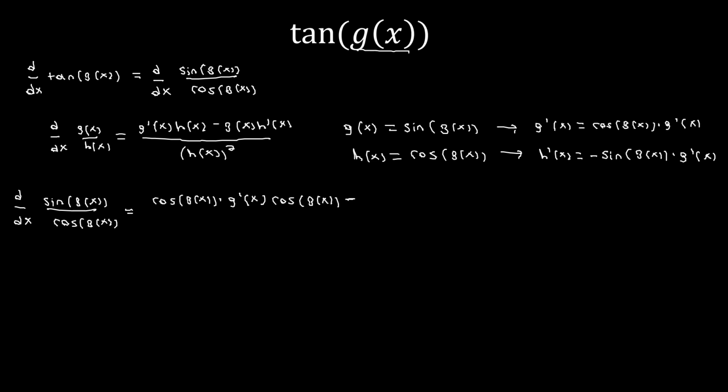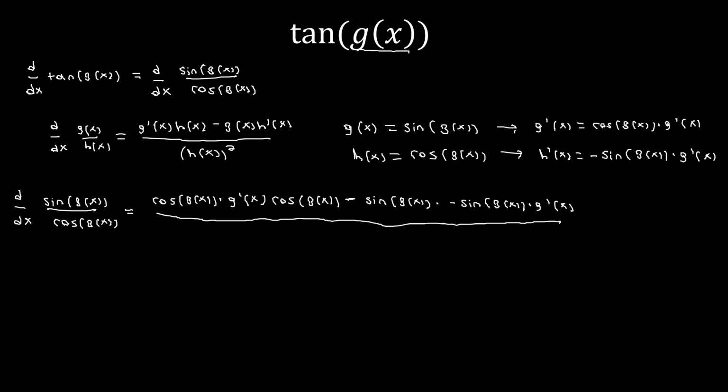And now we have minus g of x, which is sine of g of x, times h prime of x. And we said that h prime of x is going to be negative sine of g of x times g prime of x. And then that's all going to be divided by h of x squared. So h of x squared is just going to be cosine squared g of x. And now we're definitely going to need to simplify this.